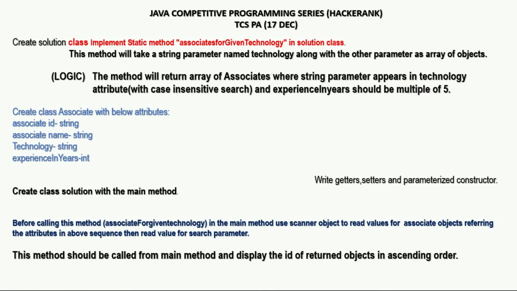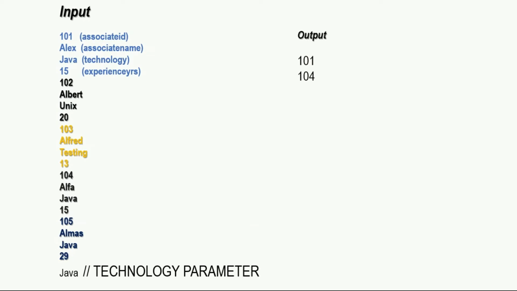And at last, in the main method write code to display the id of the returned objects in ascending order. I hope you understand this question. So let's discuss the solution part. The input sample is given. There are 5 records and each record contains associate id, associate name, technology, experience in year, and at last our search parameter, which is the technology parameter. So this is the sample output. We need to display the associate id when our given condition is satisfied.